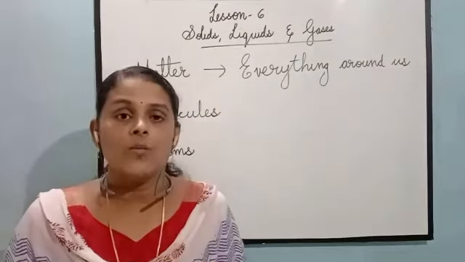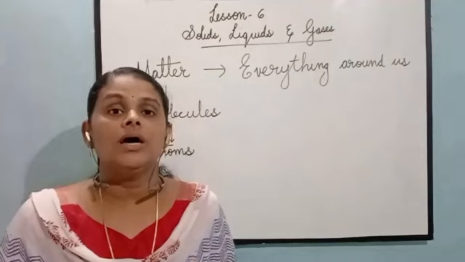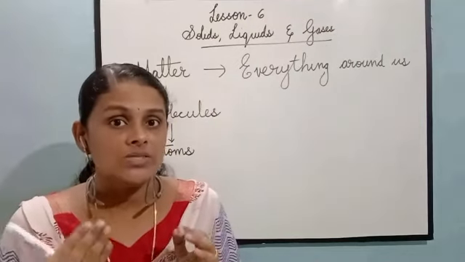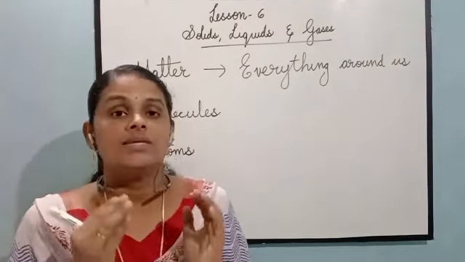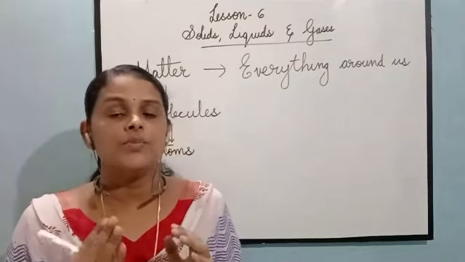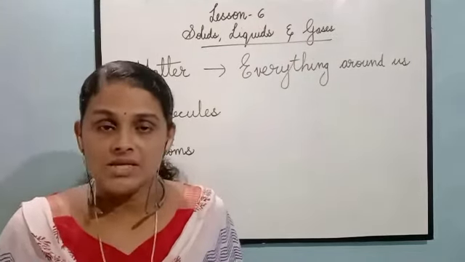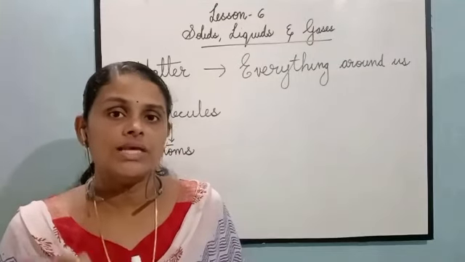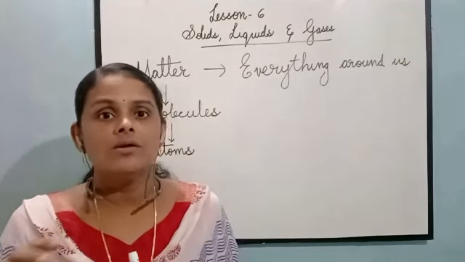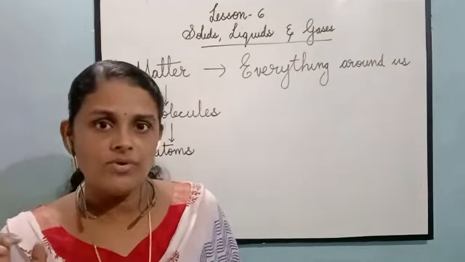The state of matter depends on the arrangement of its constituent molecules. So we have studied solids, liquids and gases, the three states or three forms of matter.